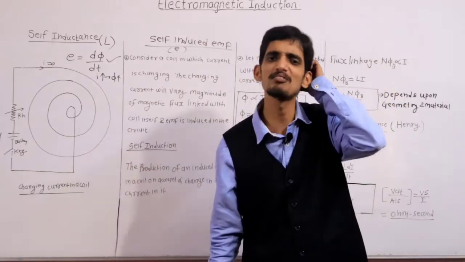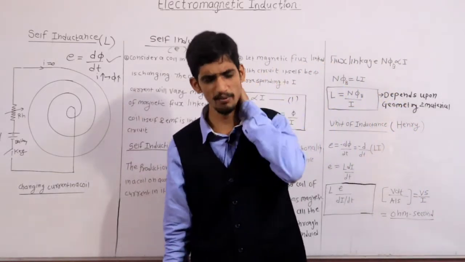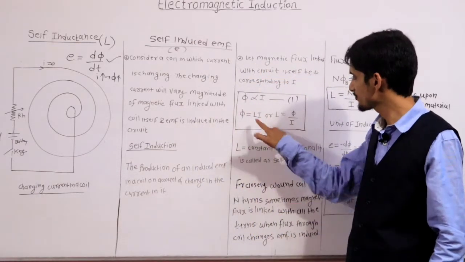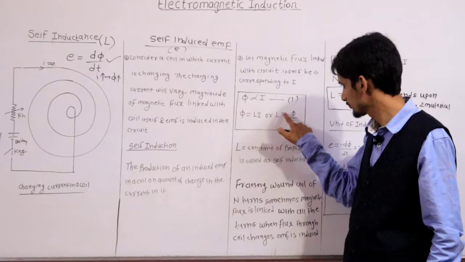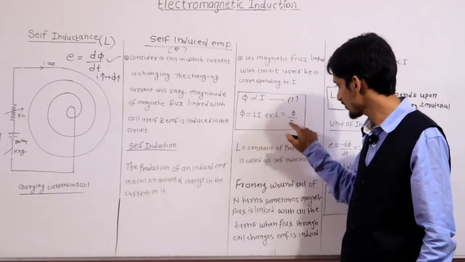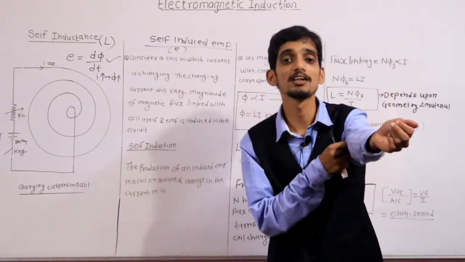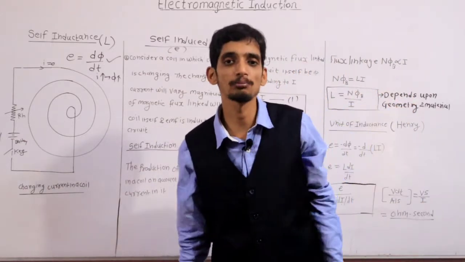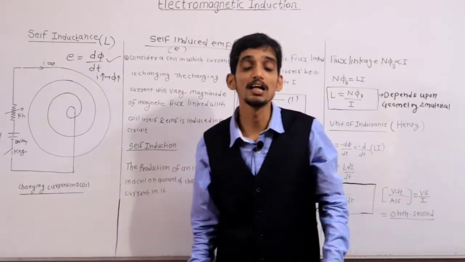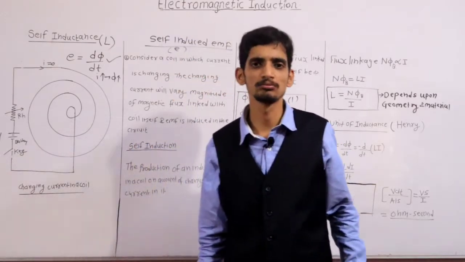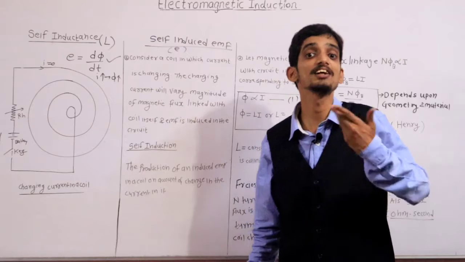Actually what is meant by this self inductance? Listen here now. This is an important point. Actually phi is equal to Li, okay, and L is phi by I. Actually this L is called the electrical inertia of the coil. What? L is called what? Electrical inertia of the coil. Now what is meant by this electrical inertia?